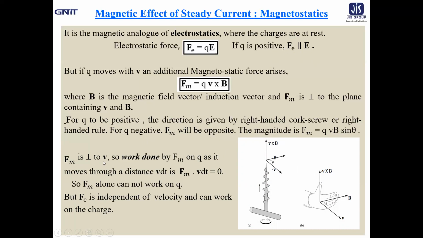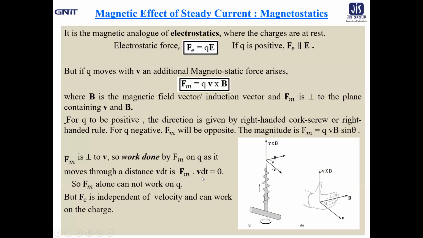If Fm is perpendicular to V, then obviously the work done by Fm on Q as it moves through a distance V dt in a time dt is given by Fm dot V dt, and that will be 0. Because you considered that Fm is perpendicular to V as per the expression for magnetostatic force. So what about the corresponding work done? Force into displacement. Now what about displacement? A charge Q moving with a velocity V for a time dt is given by the displacement V dt.